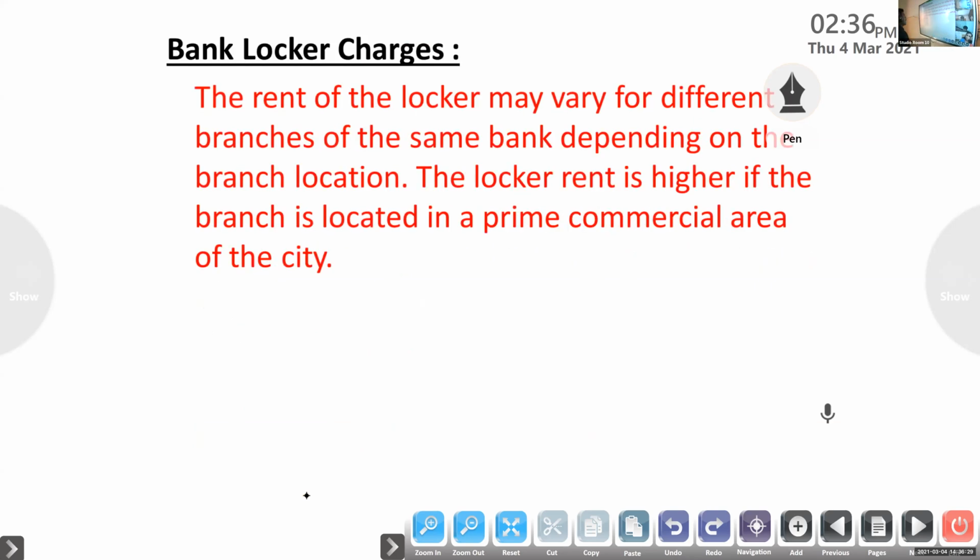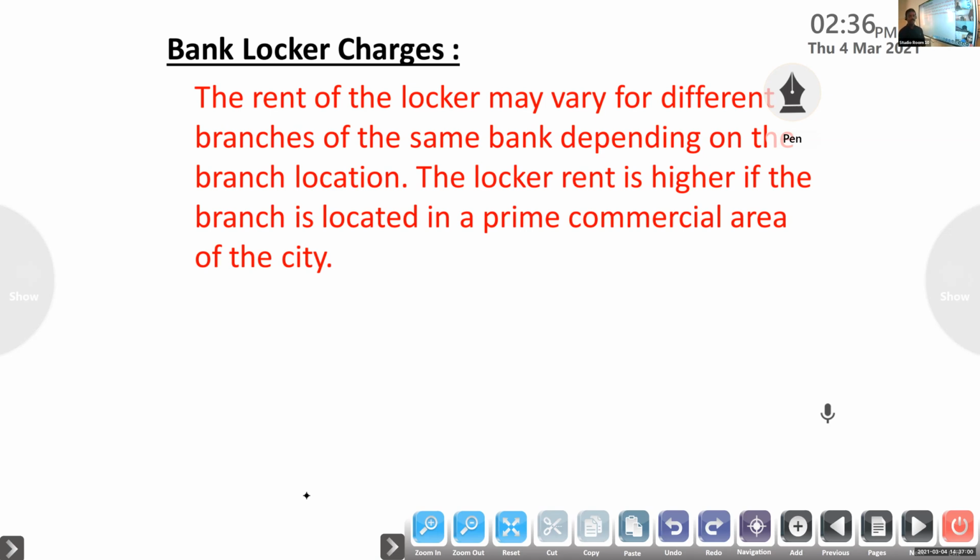Next one, bank locker charges. Already I said the rent of the locker differs on the basis of the size. Small size has a different charge, medium size, large size. For each size, the rent will differ. It may also vary for different branches of the same bank.